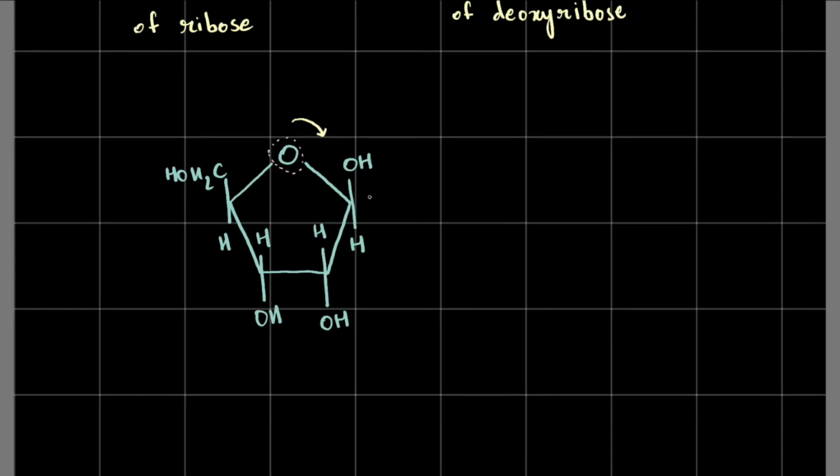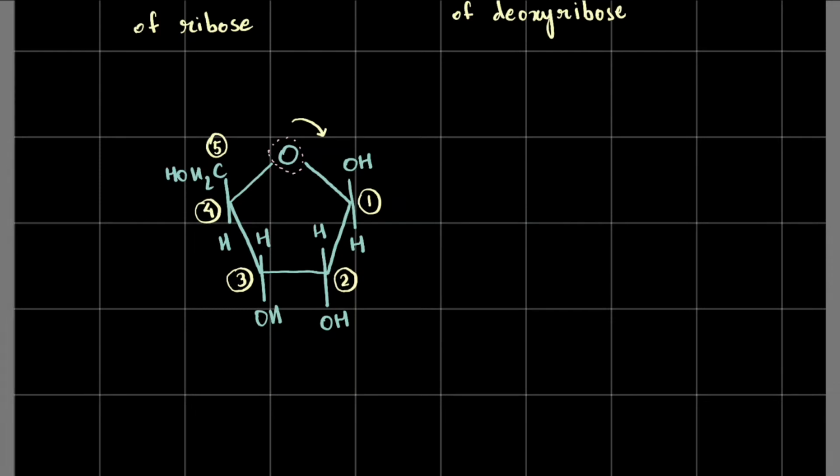So this carbon atom right here will be number 1. This carbon right here will be number 2. This carbon right here will be number 3. This carbon right here will be number 4. And this carbon right here will be number 5. Alright, so I've numbered the carbon atoms in my structure of ribose, and now let's see what we can do about this.